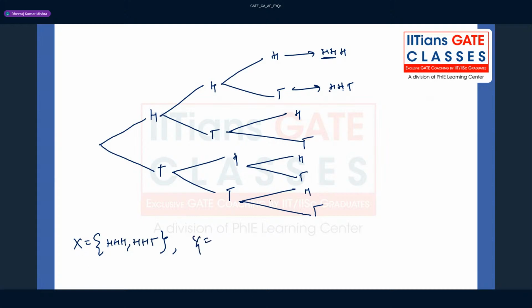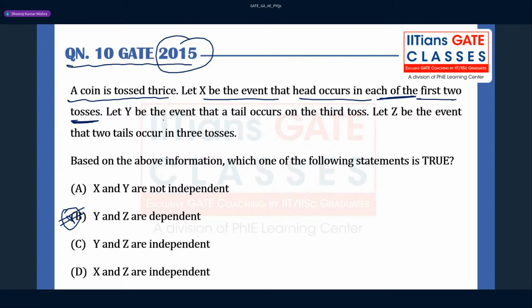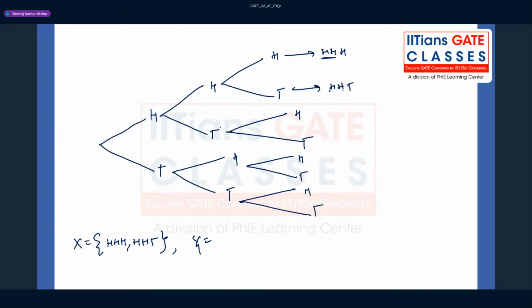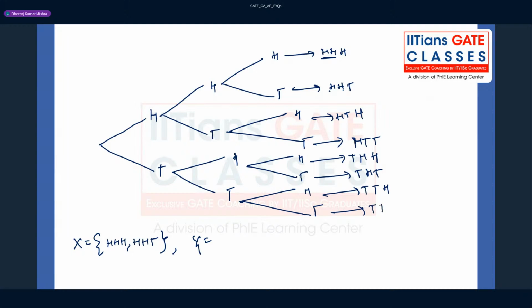Now let us go for Y here. What they are saying is Y is the event that tail occurs on the third toss. So tail has to occur in the third toss. You see here guys, tail has to occur in the third toss, right? So this is nothing but HHT, HTT, and this is HTH. Okay, and this is going to be THH, this is going to be THT, and this is going to be TTH, and this is going to be TTT, right?